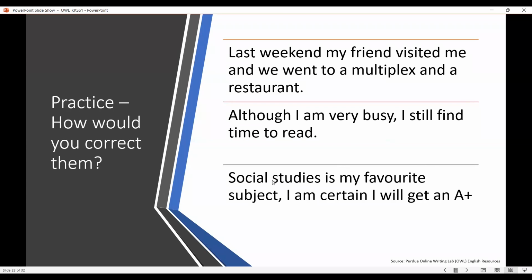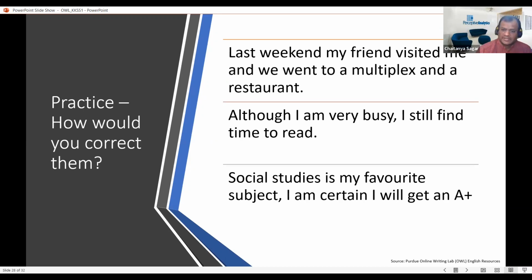Moving on to the third one. "Social studies is my favorite subject, I'm certain I will get an A plus." Do you see any mistakes here? Any punctuation missing or anything? So I am certain. I think we can have a semicolon instead of the comma after the subject. Next, can we have a full stop in place of the comma after the subject? Right. Okay.